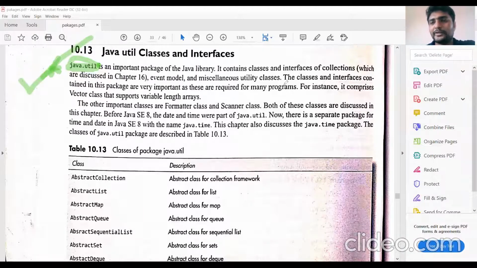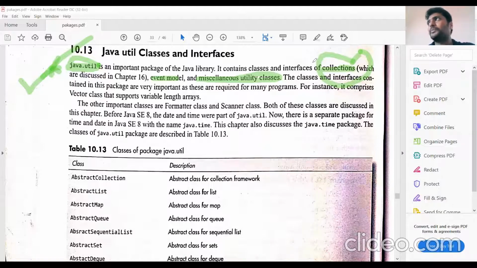Let us see what type of classes are placed in the util package. The util package consists of collections, event models, and miscellaneous utility classes. These are the main classes defined in the util package. We have the concept of Java collections, which is a special concept in Java. A collection is nothing but a collection of objects. We can perform operations not on an individual object but on a collection, a group of objects. Grouping up of objects is known as a collection.